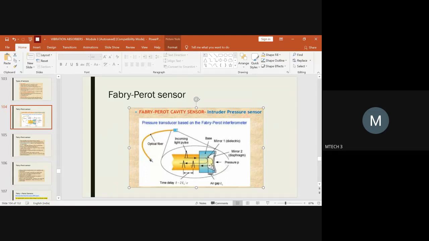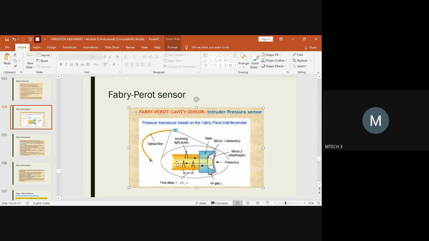If light rays are incident into the core, they will be reflected back. Here you have to understand how it reflects back, in what variation, and what the delay in reflecting the light rays will be.